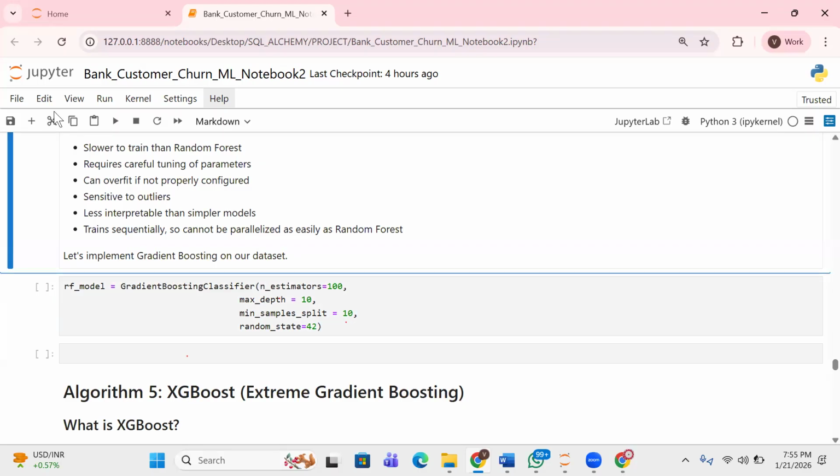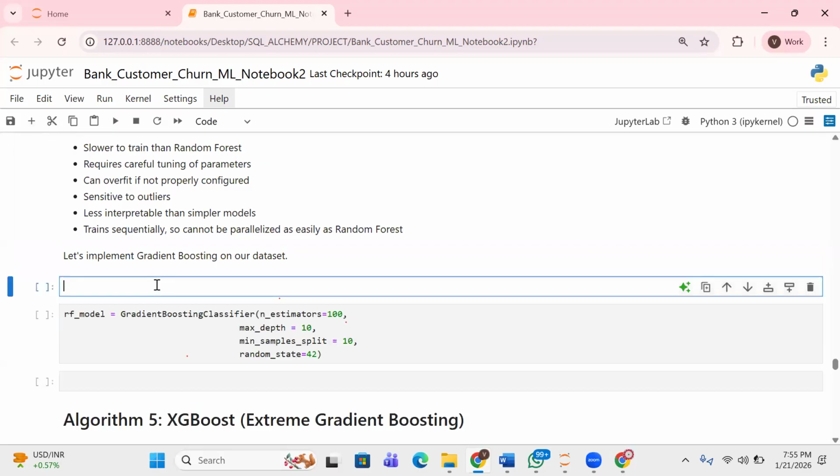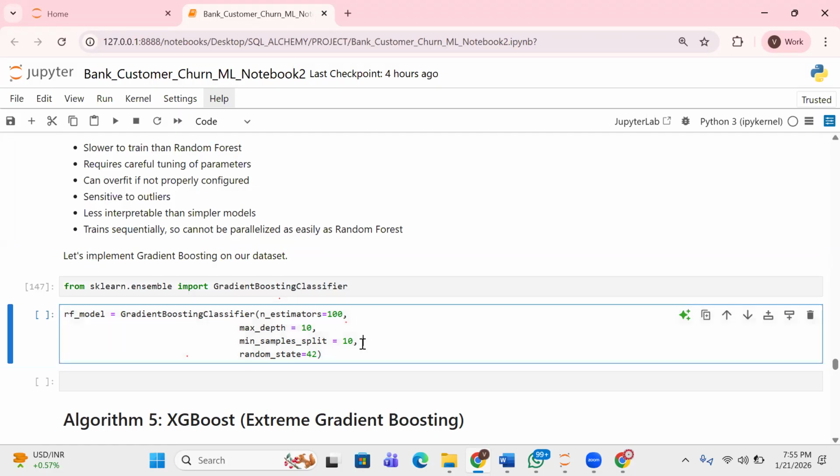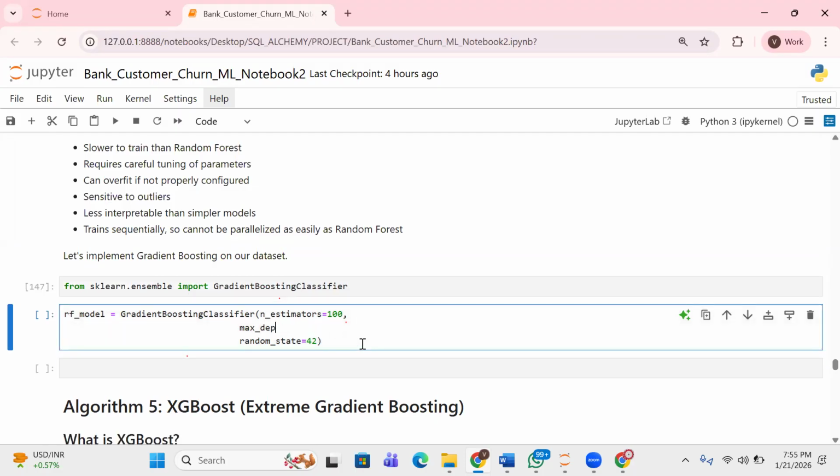Sorry about that. We need to import this algorithm because we didn't import it before now, right? So from sklearn ensemble, import GradientBoostingClassifier. So now we can continue what we are doing.